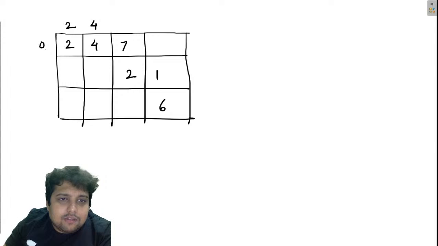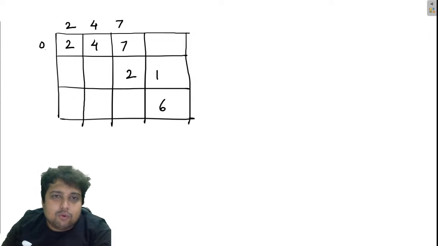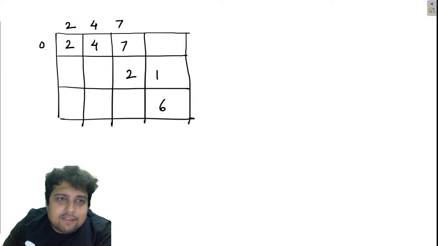Then I will be writing 0 plus x equal to 7. So this is going to be 7. I hope you people are getting the point that I am doing here. Now if this is 7, my friends, I can write x plus 7 is equal to 2. So here I will be writing minus 5.